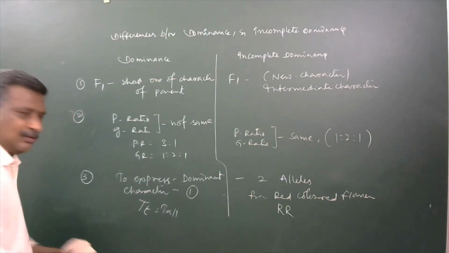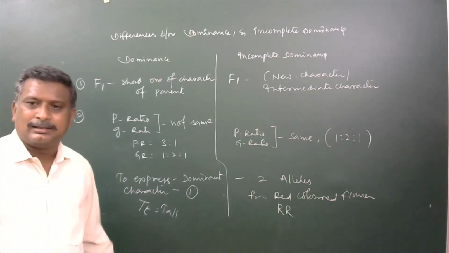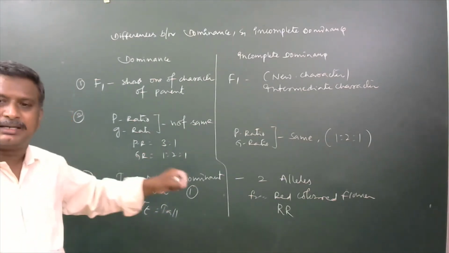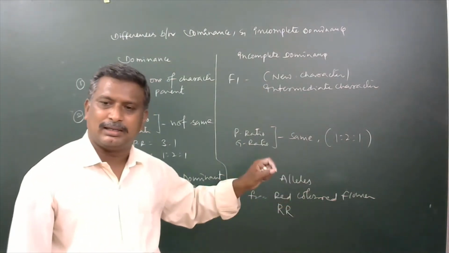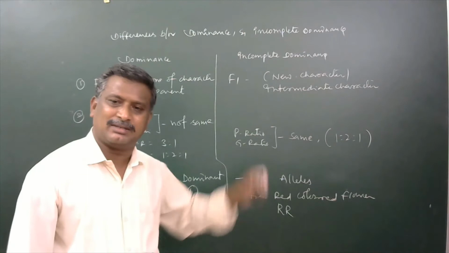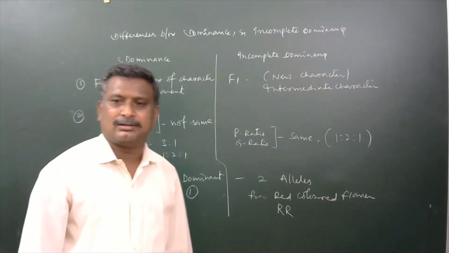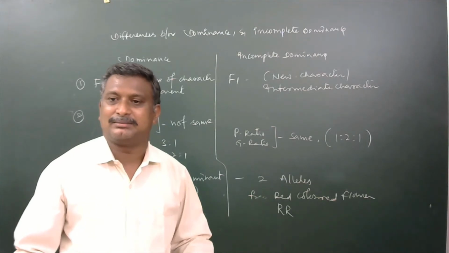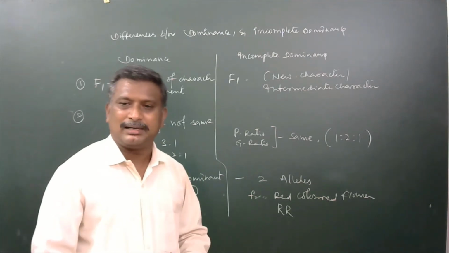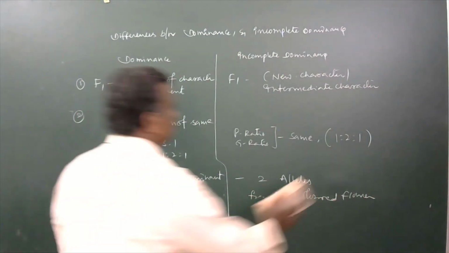In dominance, the F1 individuals express the fully dominant character. Here, F1 individuals do not fully express the dominant character of their parent. So these are some of the important differential characters between dominant and incomplete dominant characters.